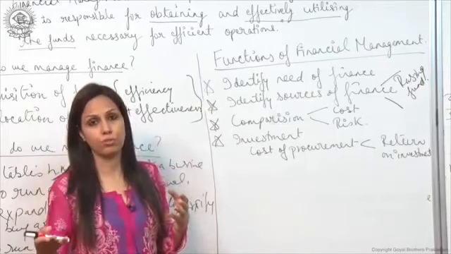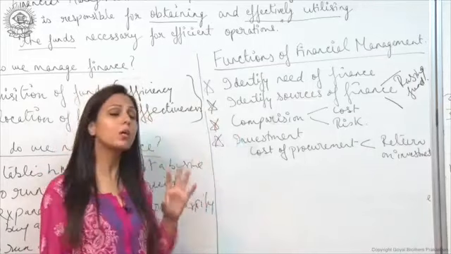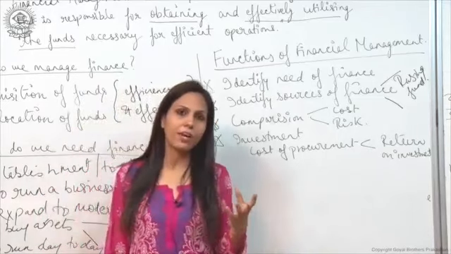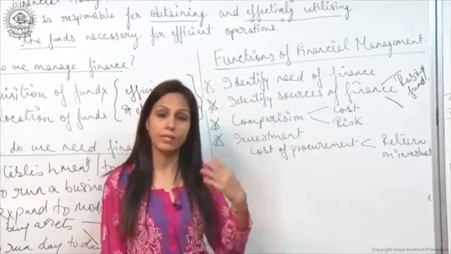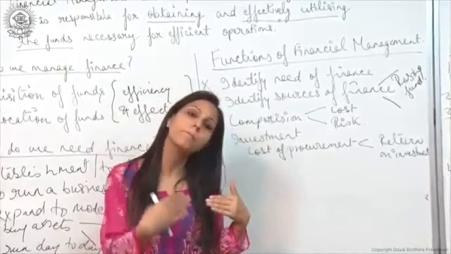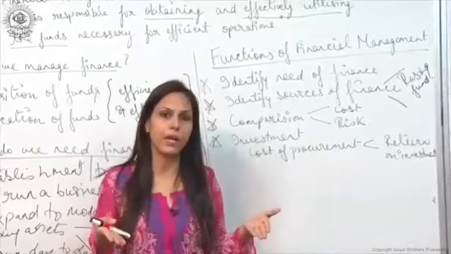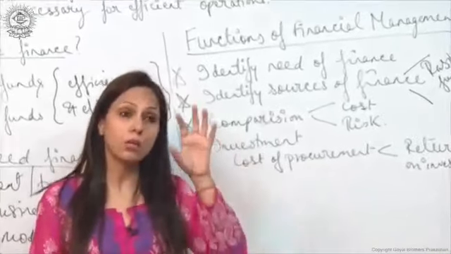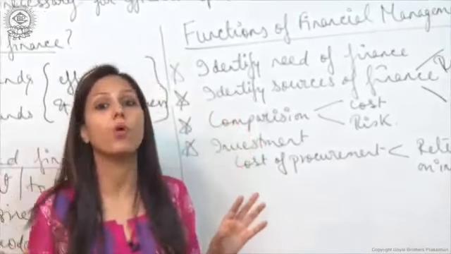So financial management looks at from what different sources we have to acquire money, or in what proportion. Okay. Now the third one is, after identifying different sources of raising funds, we have to do a comparison. We have to compare various sources of finance in terms of the cost and the risk involved, right?